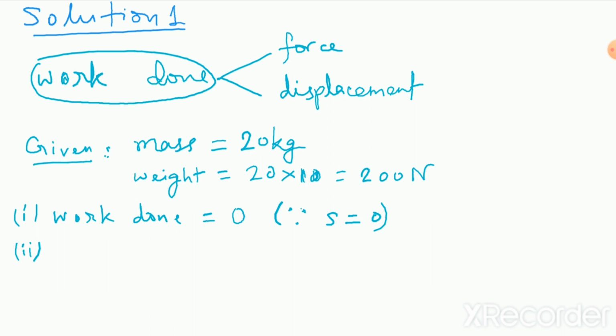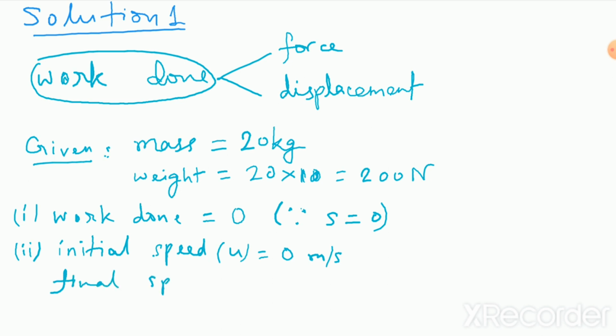So initial speed of the box, let us consider it to be u, is 0 meter per second.